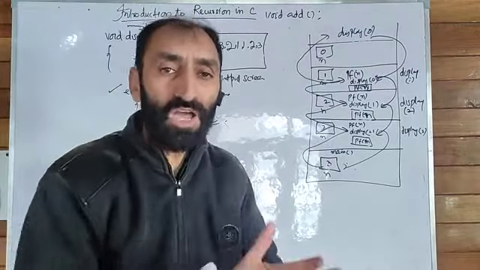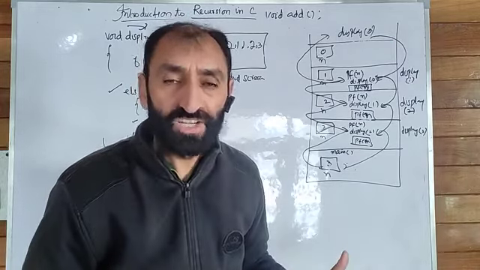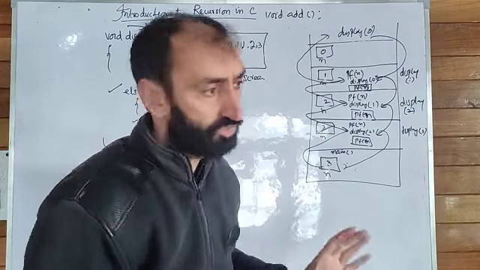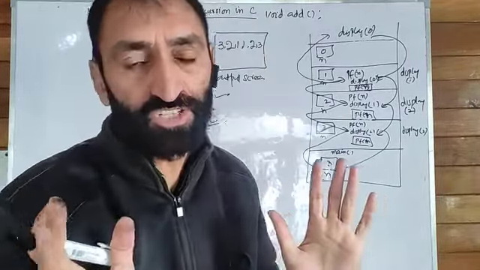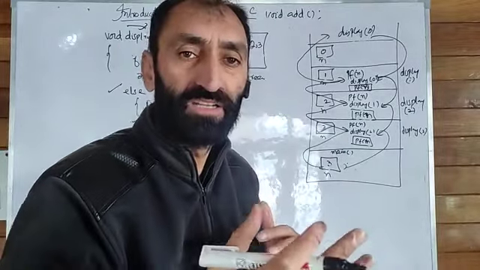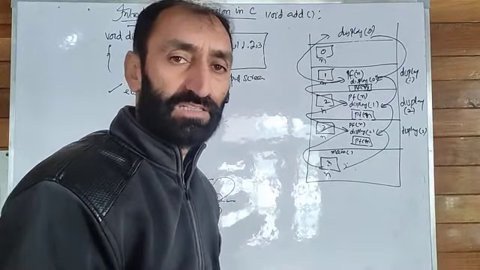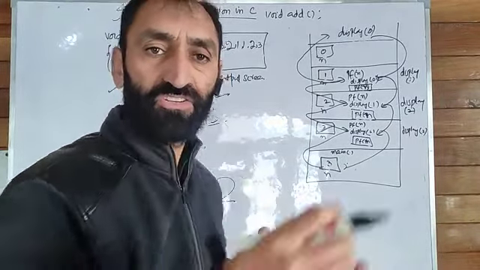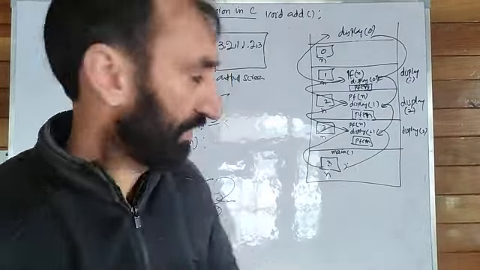Now I hope that you have understood the working of recursive functions, how a recursive function works in C. Because basically, a function that calls itself is called a recursive function, whether it calls directly or indirectly. There are different ways of calling the function: direct recursion, indirect recursion, tail recursion, non-tail recursion. Those types will also be discussed in the coming videos.